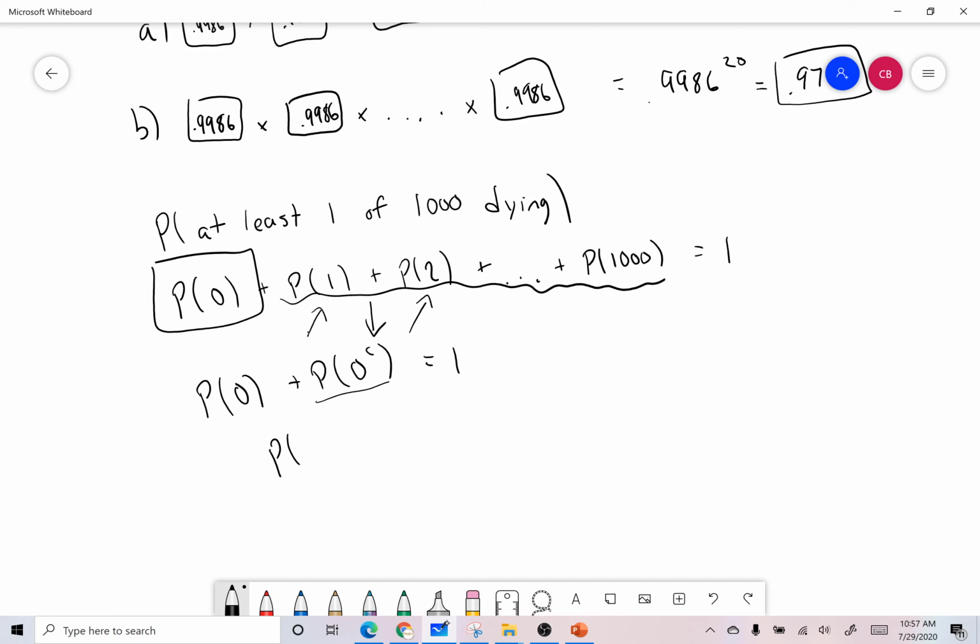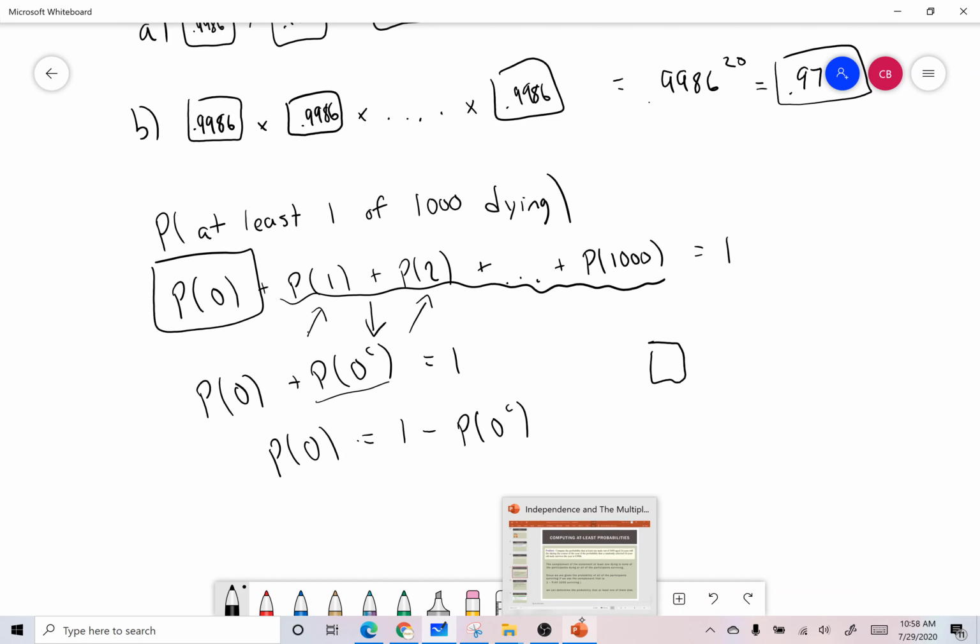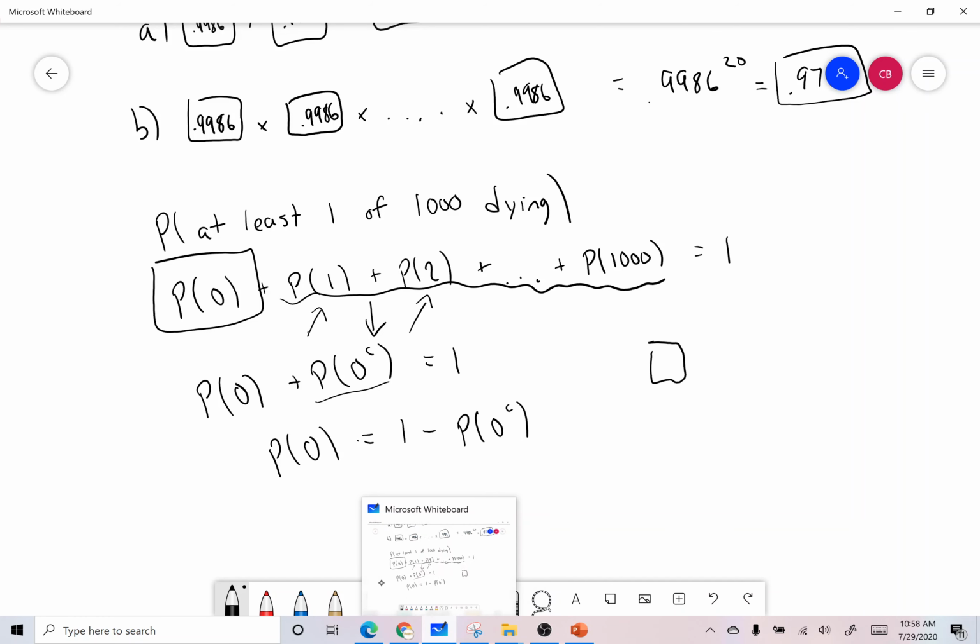So then the probability of at least 1 dying is equal to 1 minus the probability of 0 dying. Okay? So, what does this mean? So let's think about this. The first person dying, so let's do our boxes real quick. Sorry, this is where it starts to get a little bit tricky.